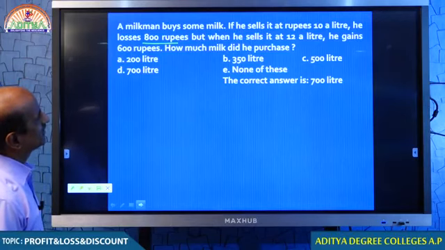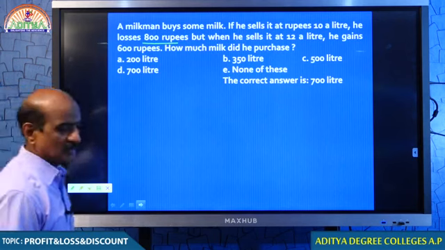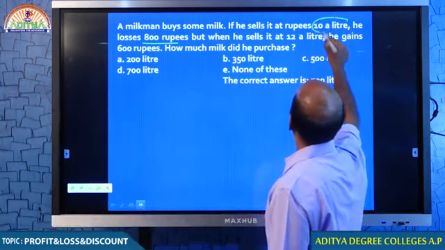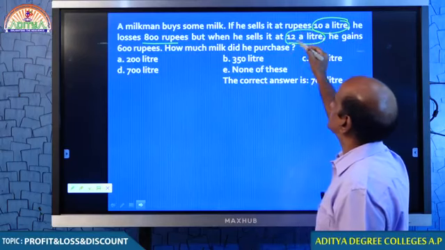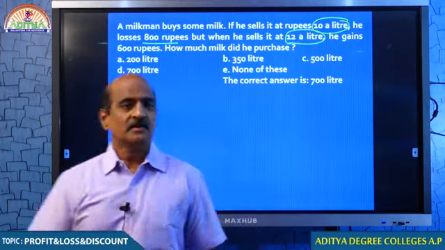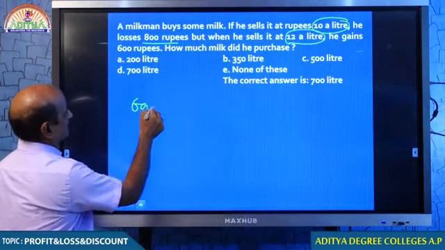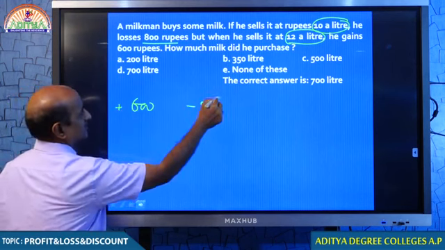Tell me, students, what is the difference in the prices? Here in this case, it is 10 rupees a liter. Here in this case, it is 12 rupees a liter. What was the profit he made? He made 600 rupees profit, and in the earlier case, it was 800 rupees loss.